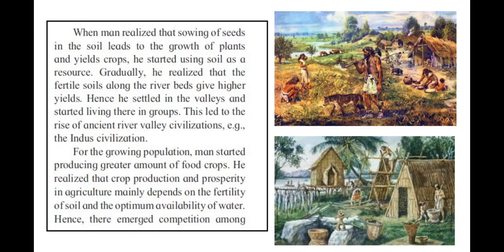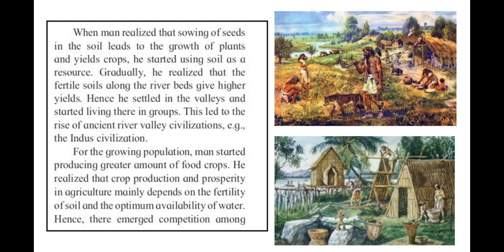Due to this reason, human settlements got concentrated in areas with fertile soils. Agro-based industries flourished in such regions, and they later showed signs of development.